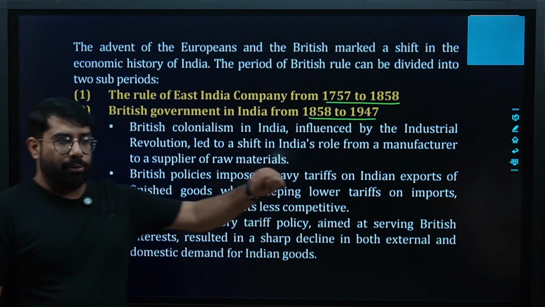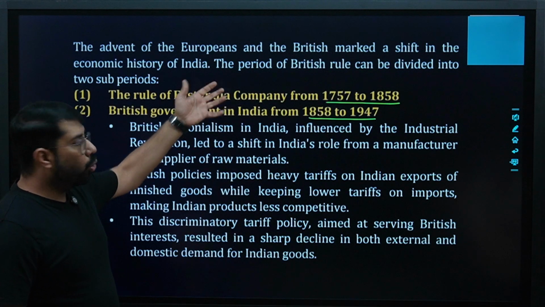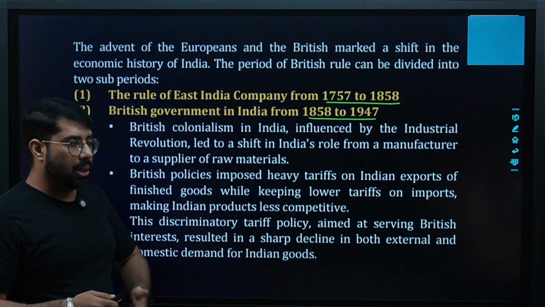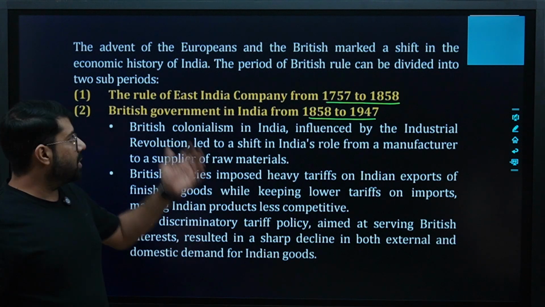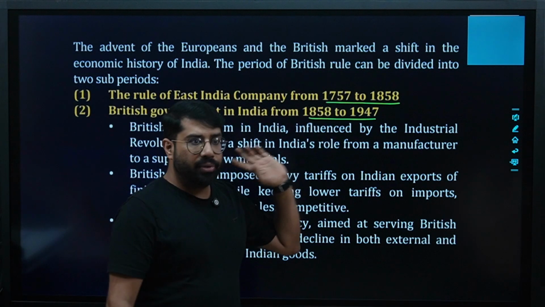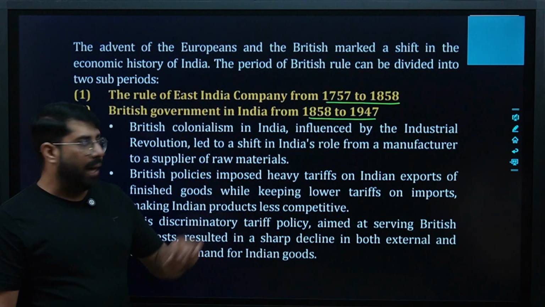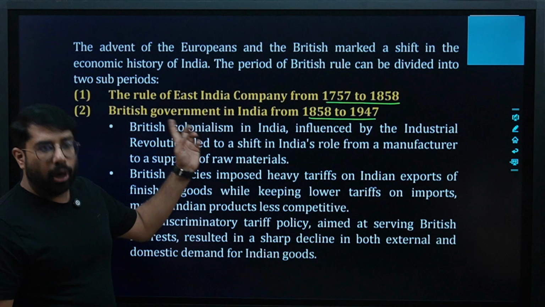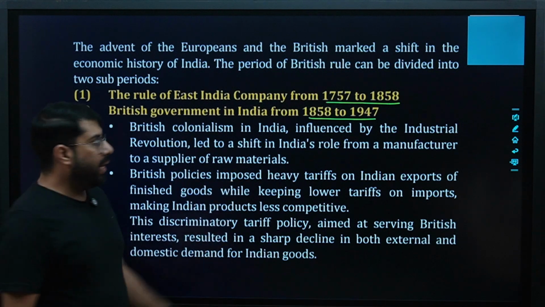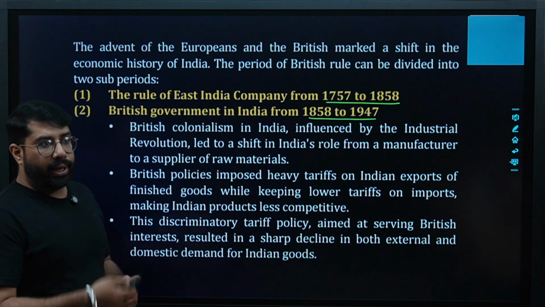They did not come in as a government; they came in as a company, as a trader. So from 1757 to 1858 they were only traders in India. After that, they formed the government and started ruling our economy. So we will study two periods: 1757 to 1858 and 1858 to 1947.